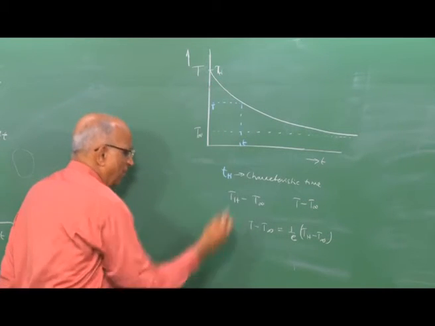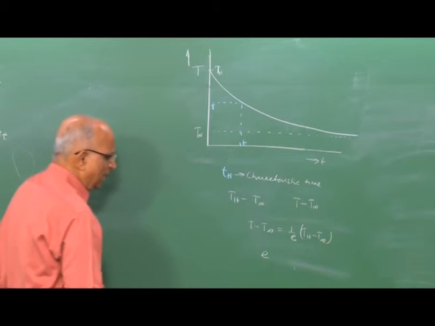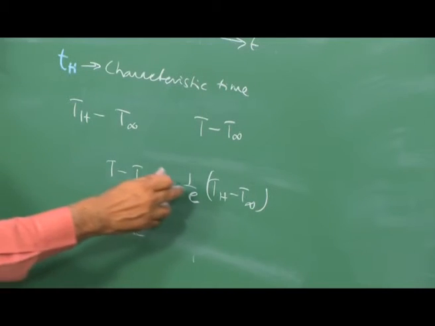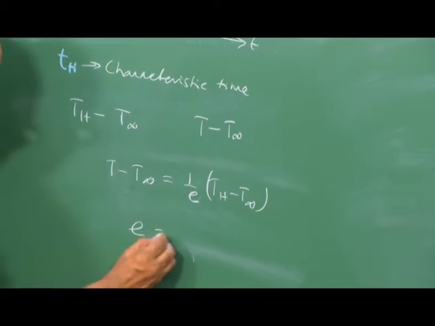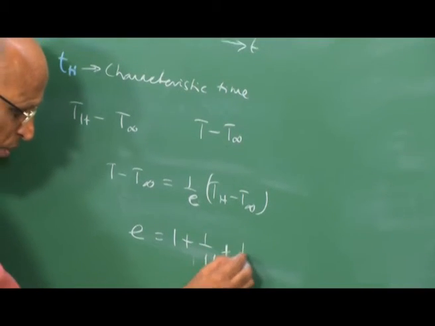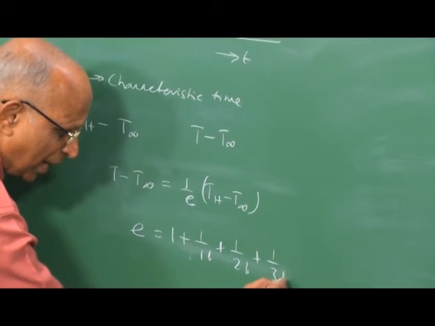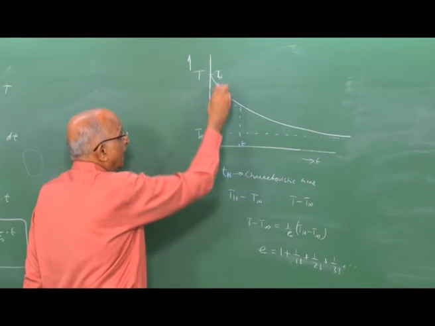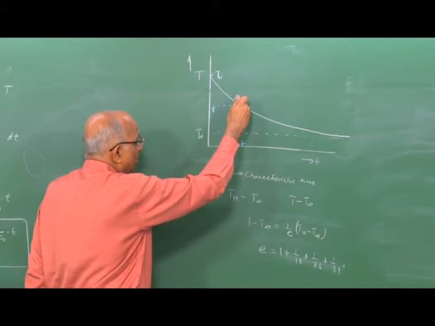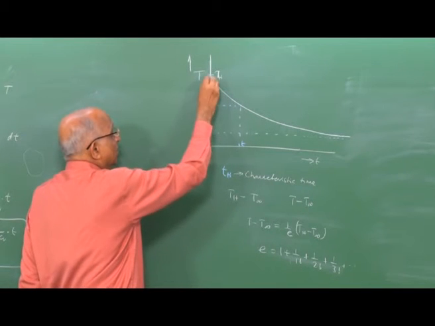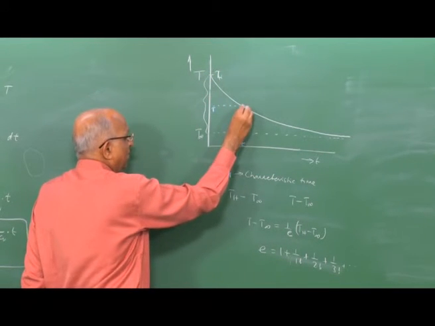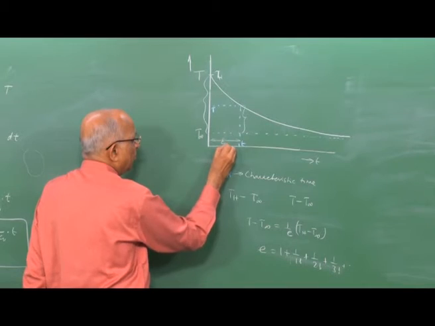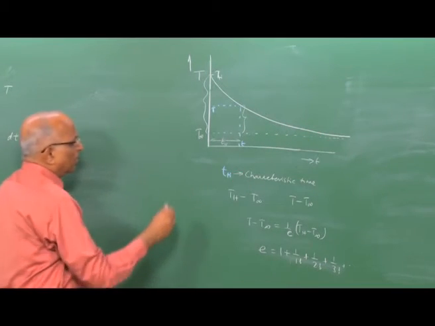See, exponential curve, what is e? It is the Neperian base e, and e is equal to 1 plus 1 over 1 factorial plus 1 over 2 factorial plus 1 over 3 factorial and so on. What does e say? It takes care of the cumulative effects. Based on the initial value, when the value is 1 over e of this, this could be my characteristic heat transfer time, because beyond it the values are changing rather slowly.